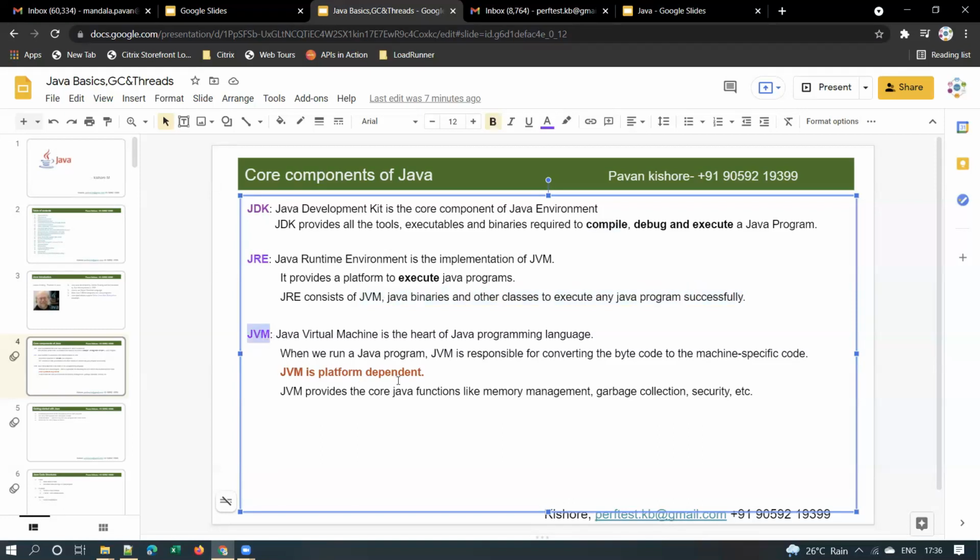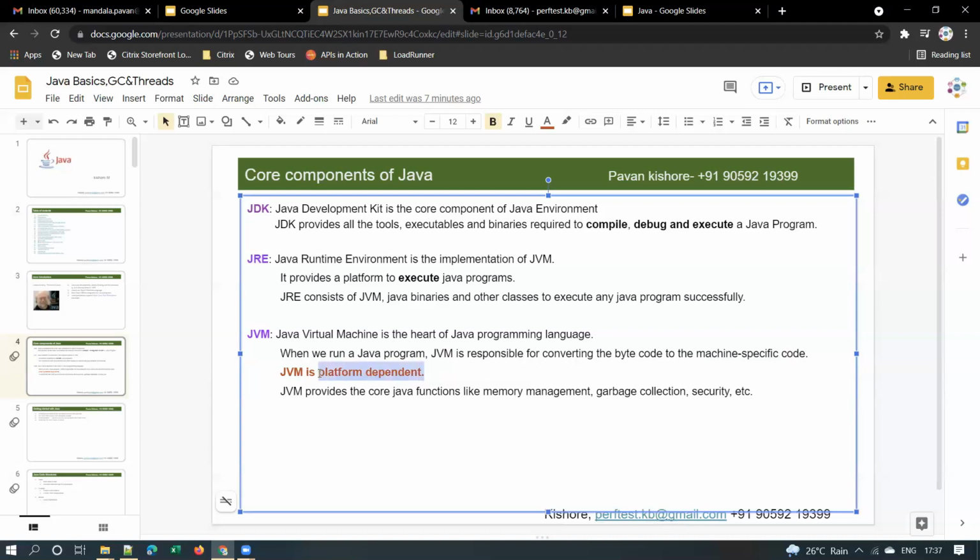And now let us understand what is JVM. So JVM is the heart of the Java programming language. When you run a Java program, JVM is responsible for converting bytecode to machine code, right? And please observe here, JVM is platform dependent. This is not platform independent. That means you will have a different JVM for Windows, a different JVM for Linux, and a different JVM for Mac OS, right? That's what I mean when I say JVM is platform dependent.